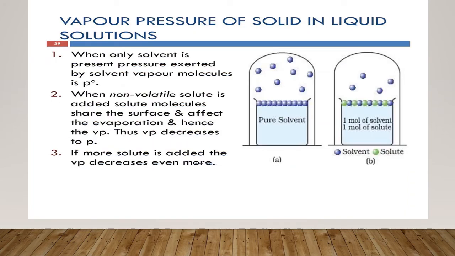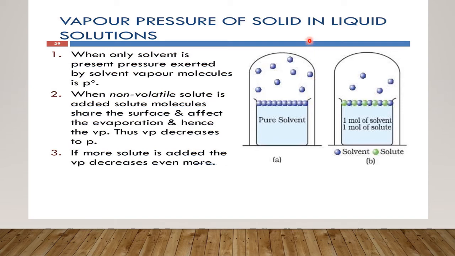Okay, so now that we know how to find out the vapor pressure of liquid in liquid solutions, suppose I say that instead of taking a liquid in liquid, we take a solid in liquid now. Then what will happen to the total vapor pressure?